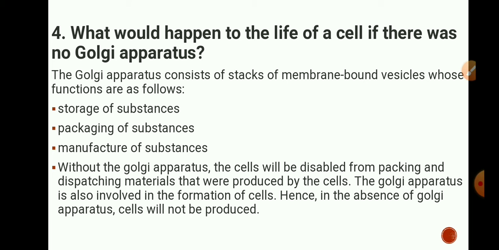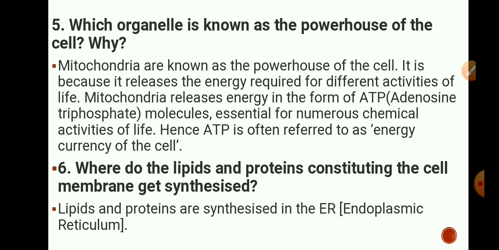and dispatch of substances. Next is, which organelle is known as the powerhouse of the cell? Why? See, mitochondria are known as the powerhouse of the cell because they release the energy required for different activities of life. Mitochondria release energy in the form of ATP molecules, that is adenosine triphosphate molecules, essential for the numerous chemical activities of life, and hence ATP is often referred to as the energy currency of the cell.